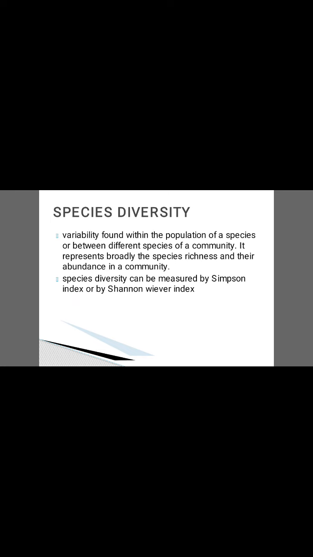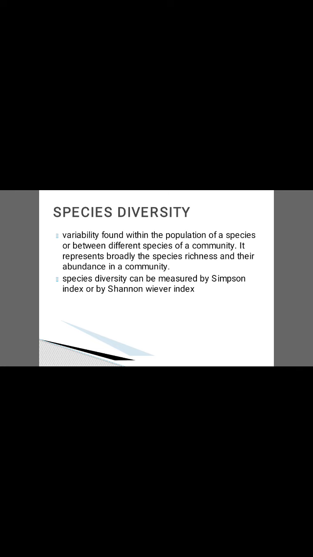The second thing is species diversity. Species diversity is the variability found within the population of a species or between different species of a community. Species is nothing but the different plants belonging to the same genus, and population is different plants belonging to the same species.